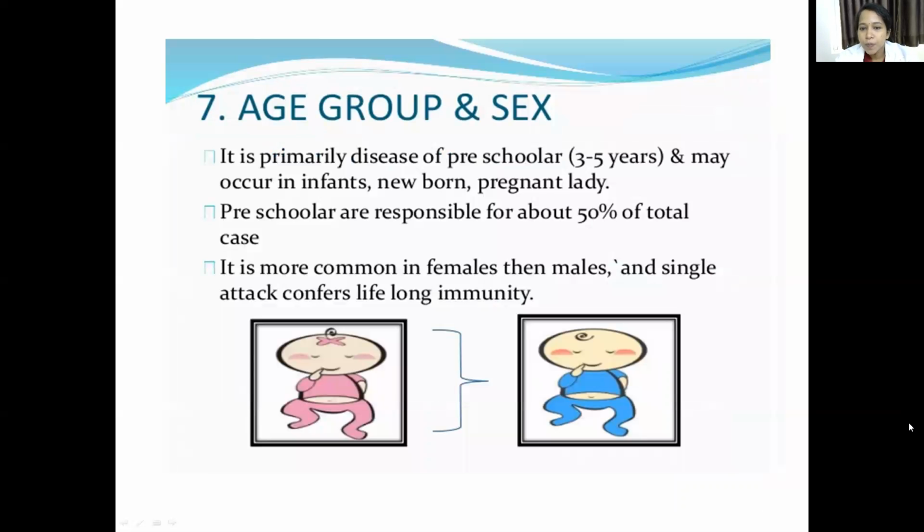Coming to the age group and sex which is affected. Mostly preschoolers between 3 to 5 years of age, infants, newborns, and pregnant ladies are affected. Preschoolers contribute 50% of the total cases of whooping cough. And mostly the females are affected.